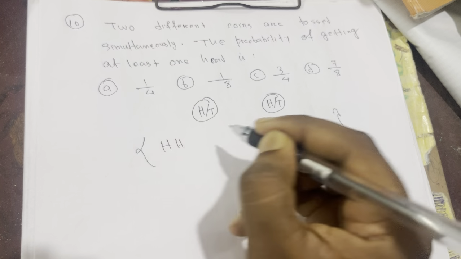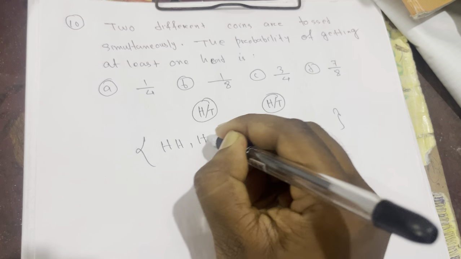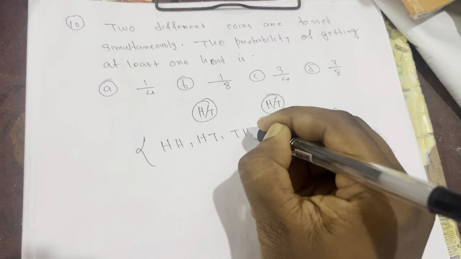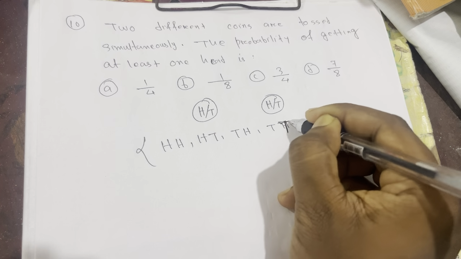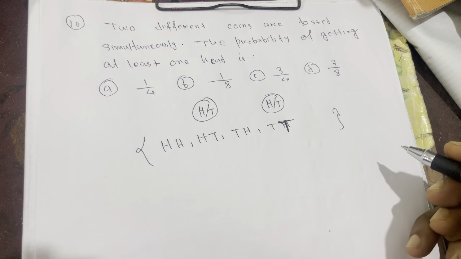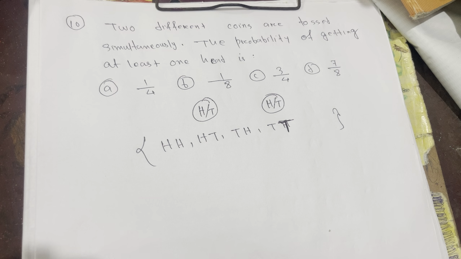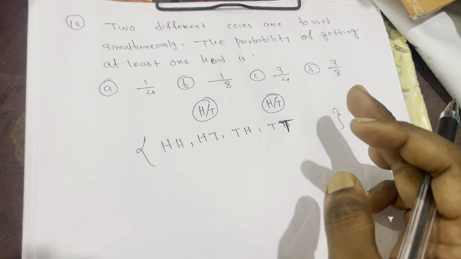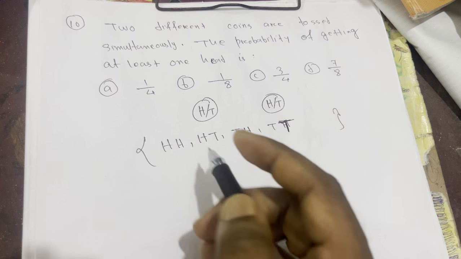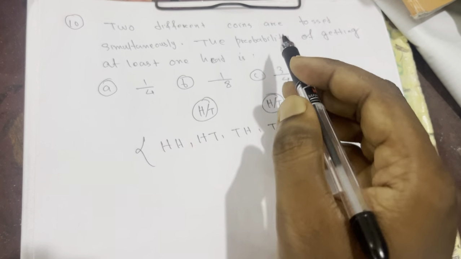so what outcomes, what results will come? Head, head, there is a possibility of head tail, yes or no? Tail head and tail tail. So in total 4 possibilities are there. If you throw two coins together, we'll get 4 outcomes: maybe head head comes, maybe head tail comes, maybe tail head comes, maybe tail tail, both coins show tails. So there are 4 chances.